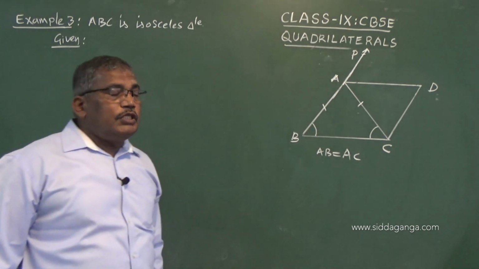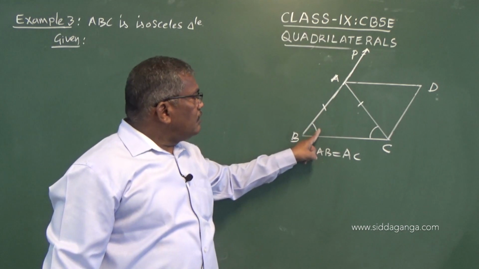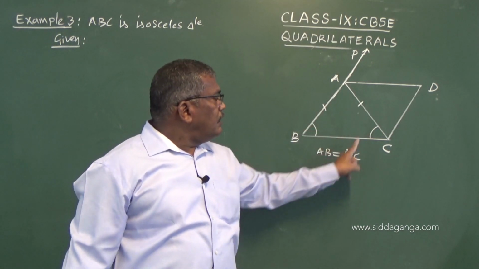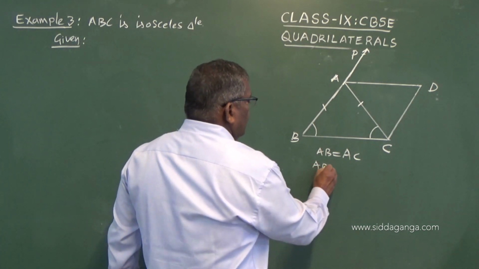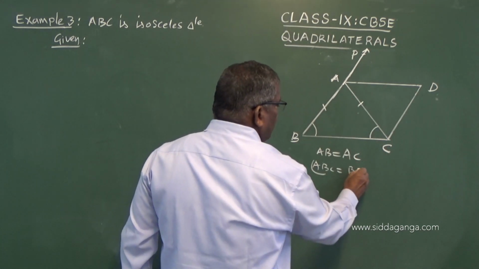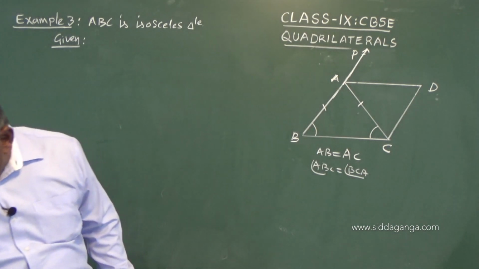The angles opposite to the equal sides. This side opposite angle is this. This side opposite angle is this. These two will be equal. Therefore, angle ABC will be equal to BCA. So this is what is given.